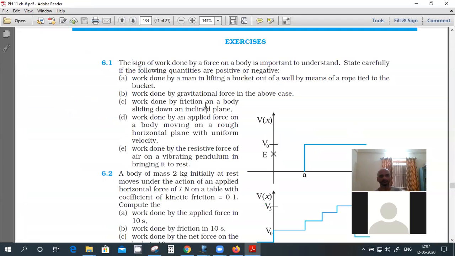Okay, so you calculate the following for this. Work done by a man lifting a bucket out of a well by means of a rope tied to the bucket. Work done by the man in lifting the bucket, positive or negative?